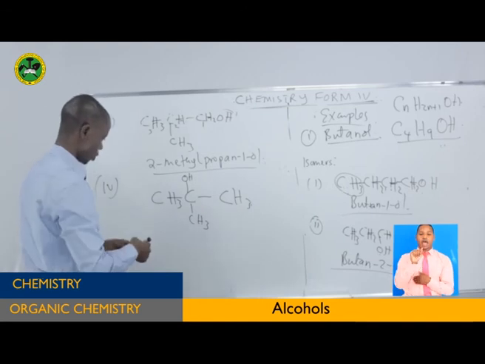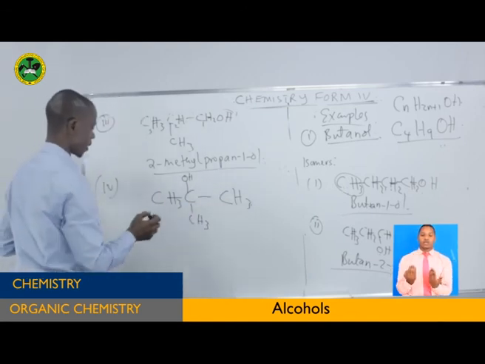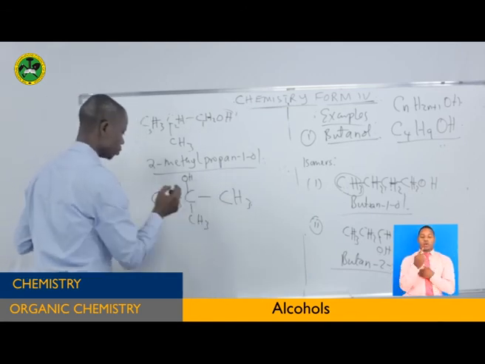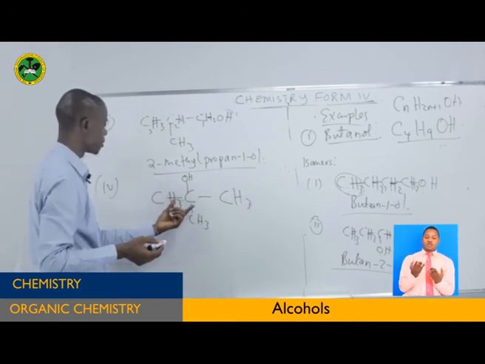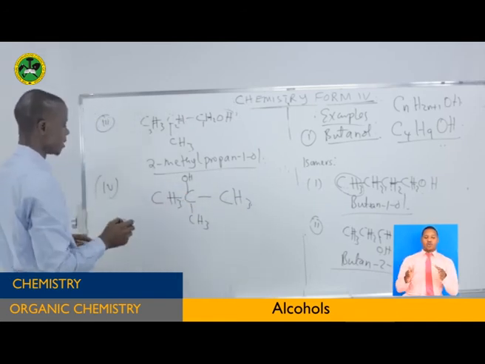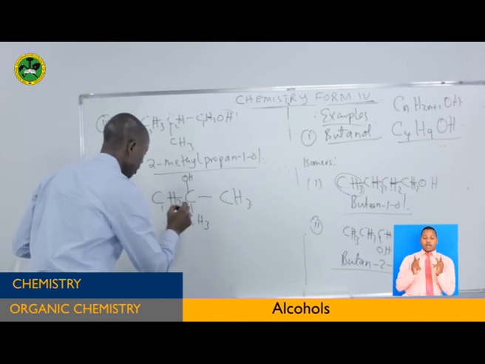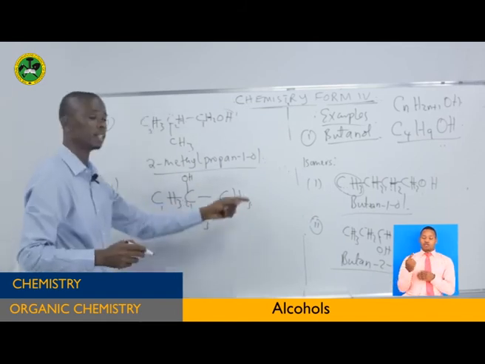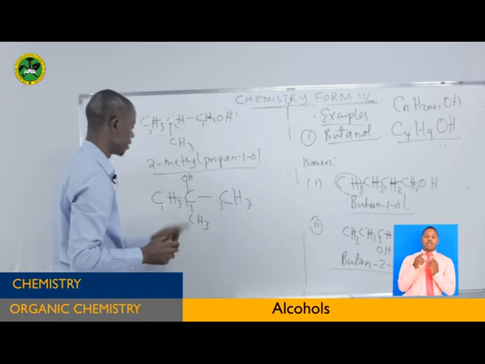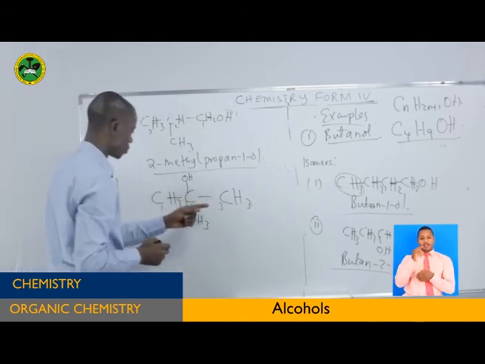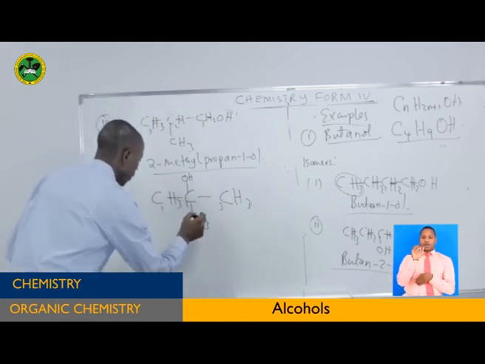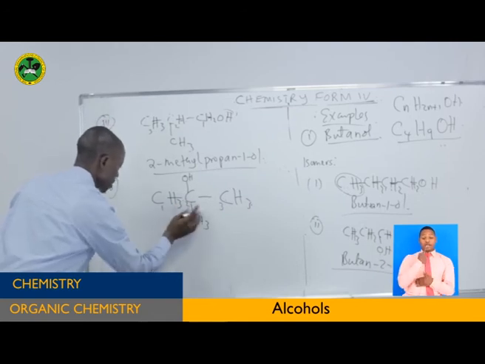So you fill the number of hydrogen atoms here in order to fill the valence of carbon. Here you number 1, 2. You can start from either side because the hydroxyl group is equally close to both ends. If we start here, 1, 2, 3, the parent chain has 3 carbon atoms. Therefore we say 2-methyl. We start with the substituent group.